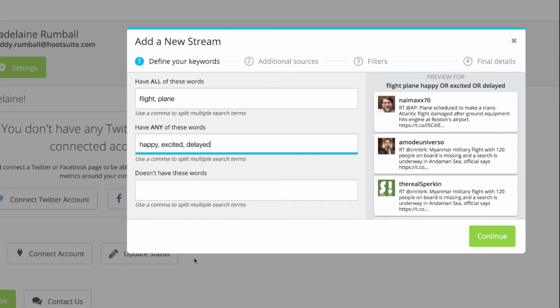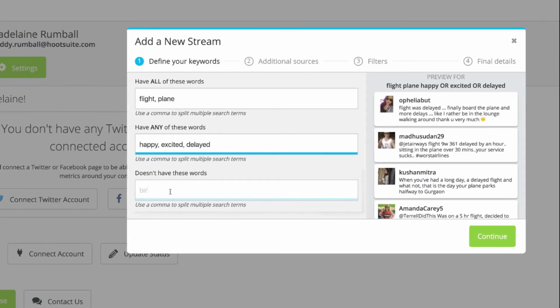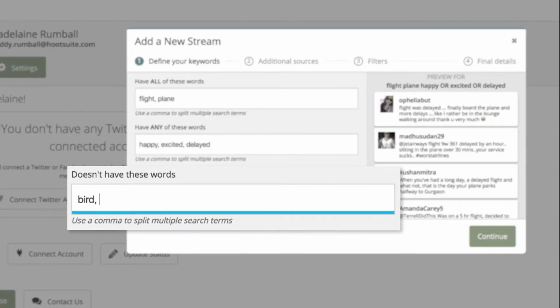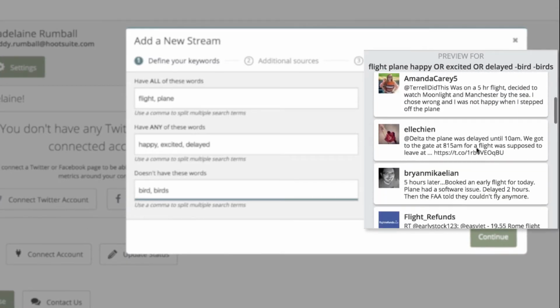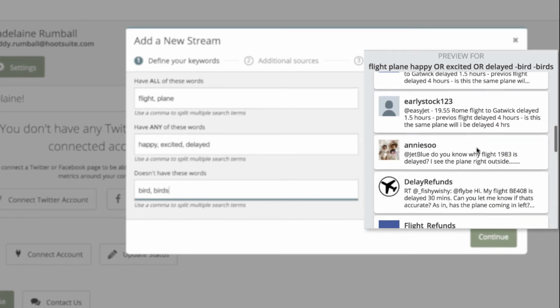In the third line, enter the words you want to exclude from your search. For example, are there any irrelevant words that are commonly used with your keyword? If so, use this field to exclude the posts that contain them. Always keep an eye on the preview window to see how each change affects the results when defining your keywords.